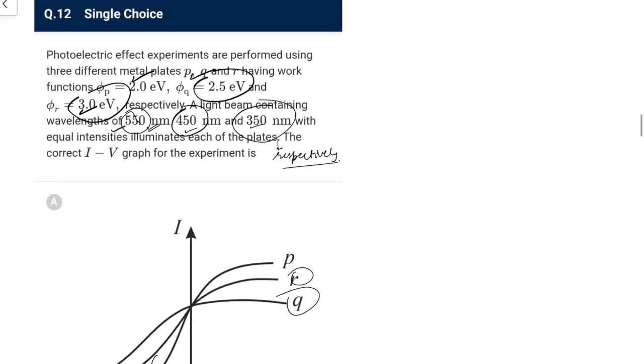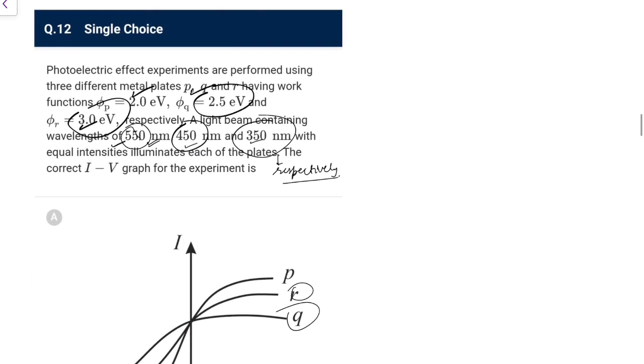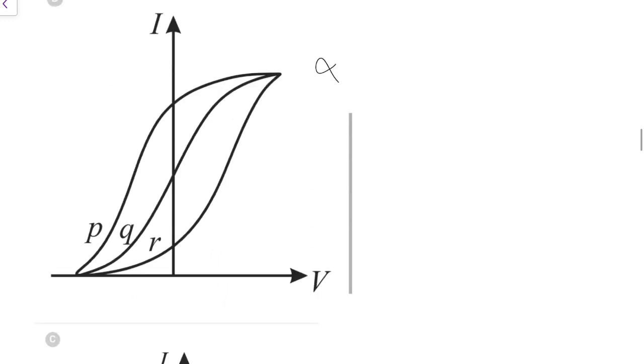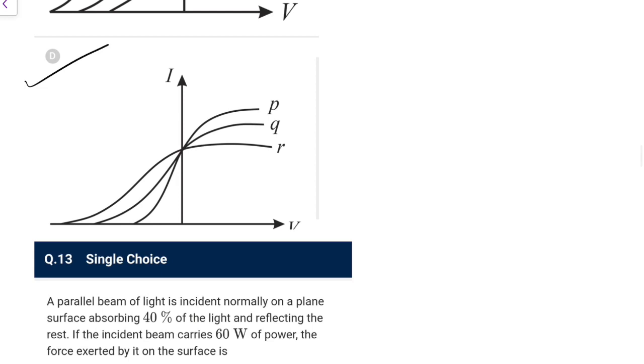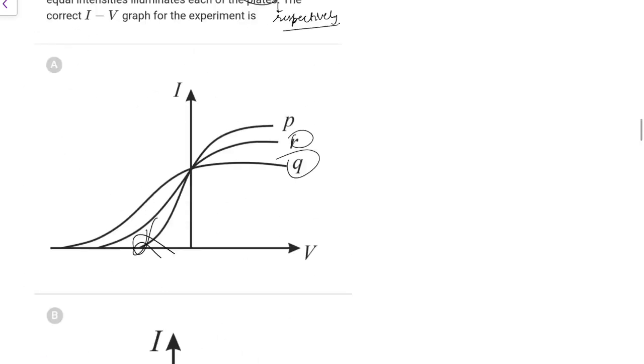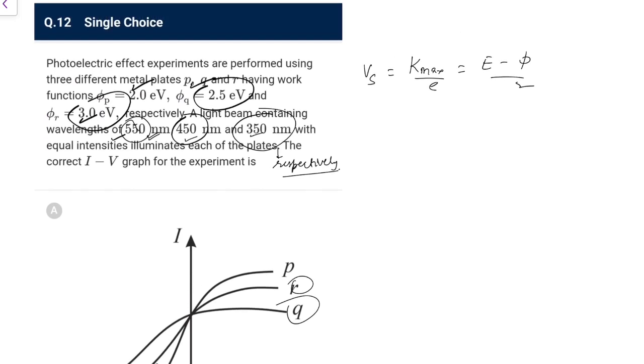And apart from that, if you need to look at the stopping potential, you will realize the stopping potential would be K max by e, and K max by e means (E minus phi) by e. So just calculate the differences also, you can make it out from there also. I am just taking D because that is the appropriate thing I can see from here. And also if you calculate, let me be sure. So first of all, calculate 1240 over 550 minus 2.